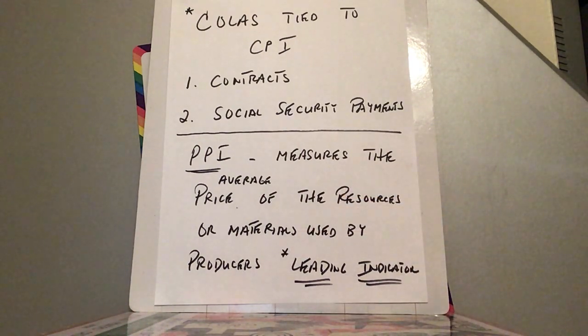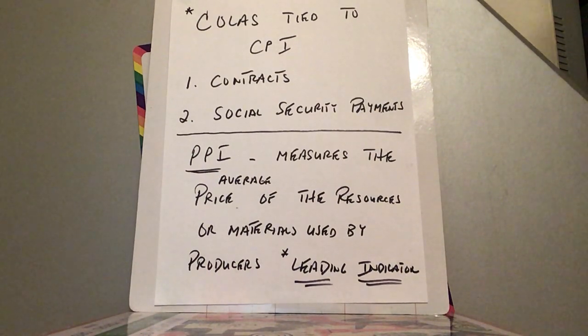So the CPI is looking at the goods and services that the typical household buys, and the PPI is looking at the materials and resources that the producers use to make the goods. Now, the PPI is known as a leading indicator, meaning if you start to see a couple of months, 2, 3, 4, 5 months of the PPI going up, what's going to happen over time is producers are going to pass that increase onto the consumer, and you'll see the CPI going up.